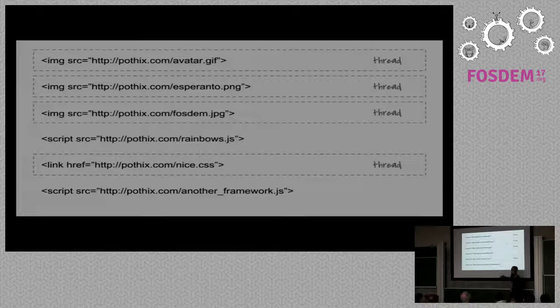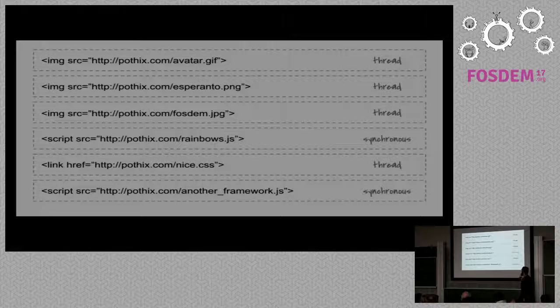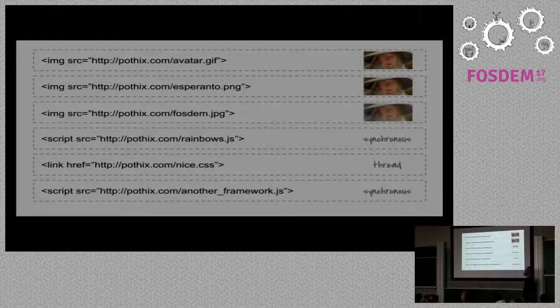Every image and every link will be downloaded in a different thread. By thread, I mean asynchronously. So that's being downloaded asynchronously. And every time it finds a JS file, it will be downloaded synchronously. So it will block your whole rendering, download the file, execute it, and then continue. So that's why you have to put your JS file at the end of the page. And just remember that every one of those is a Gandalf happy thing.